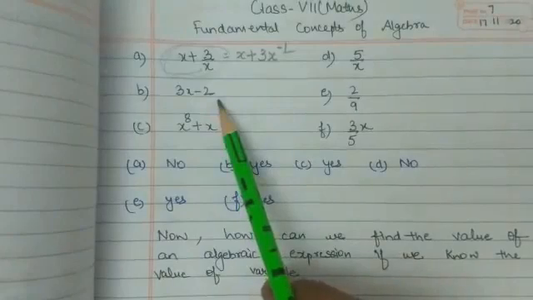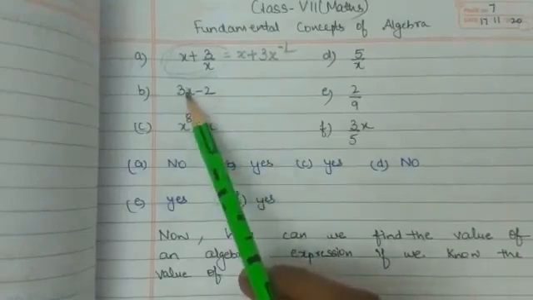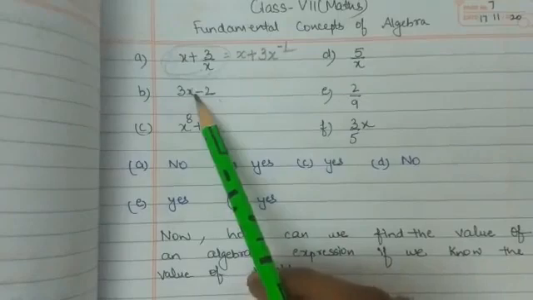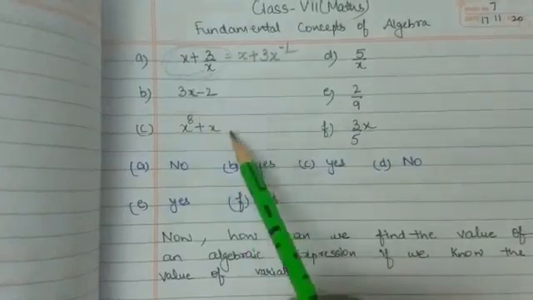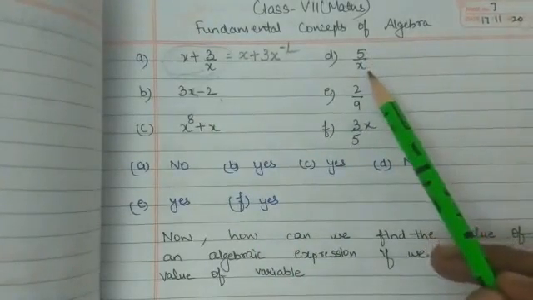Now next, 3x minus 2 is an algebraic expression and also a polynomial, because the variable x has no negative exponent. The next is also a polynomial. Then D, 5 upon x.